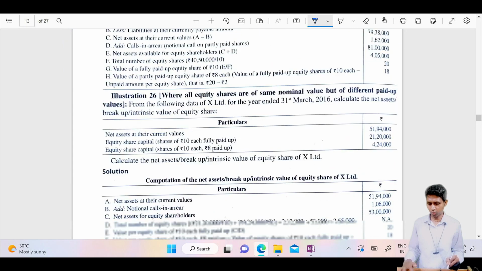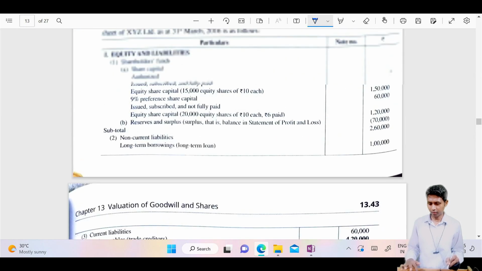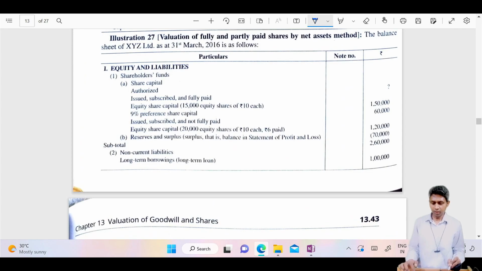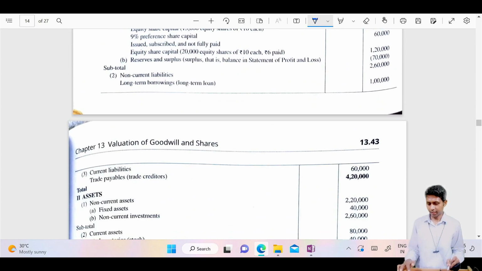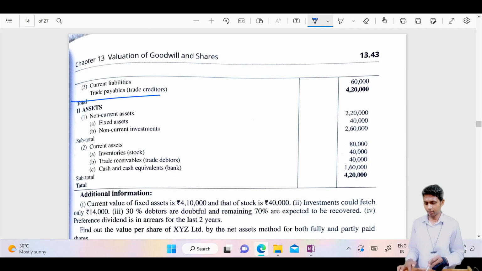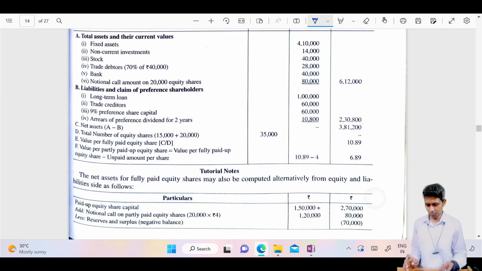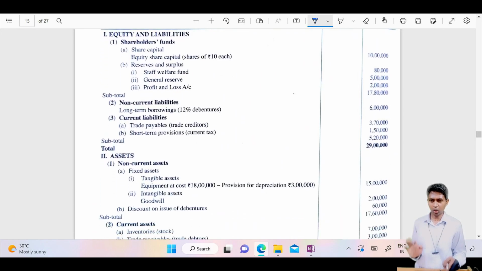Yes, we have some more problems. Problem 26, again a vertical type of balance sheet. Here, in this problem, there are first, second, and third categories on the liability side, and then two categories of assets. On the asset side, we have fixed and non-current, and in current, we have investment, trade, and so on. Now, do we have a miscellaneous expenditure group or other non-current asset group? No, we don't. That means we should consider all these items in our property, in assets. Okay. Then the next problem: what to consider, what not to consider.